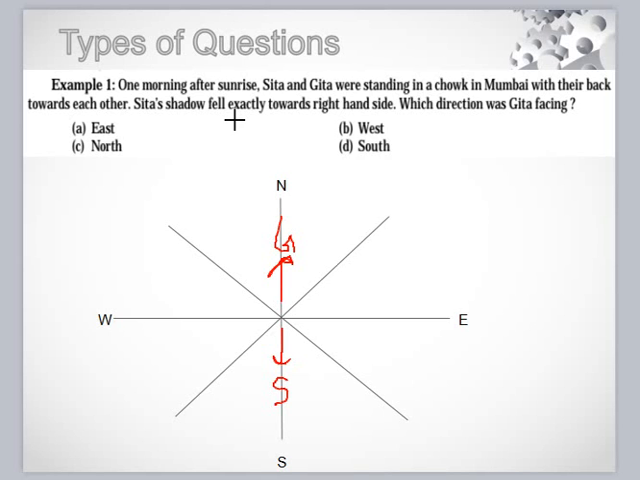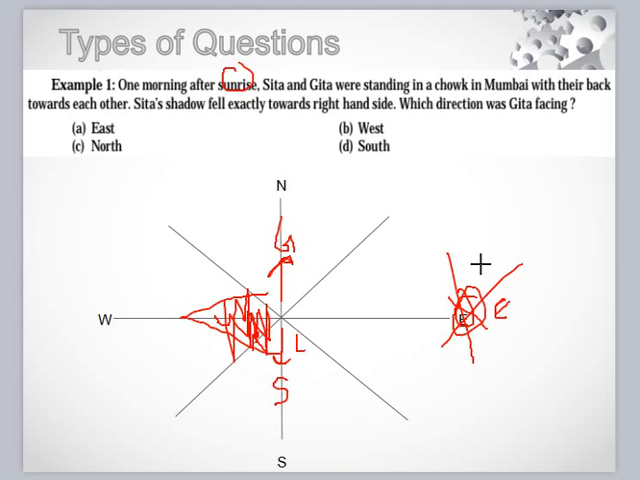Sita's shadow fell exactly towards right hand side. Okay, Sita's shadow fell towards her right. This is Sita's left, this is Sita's right. So Sita's shadow fell on this side. This is shadow of Sita. So if this is shadow, then it means light comes from here. It is a time of sunrise, then this is your east. Okay, this is your sun.